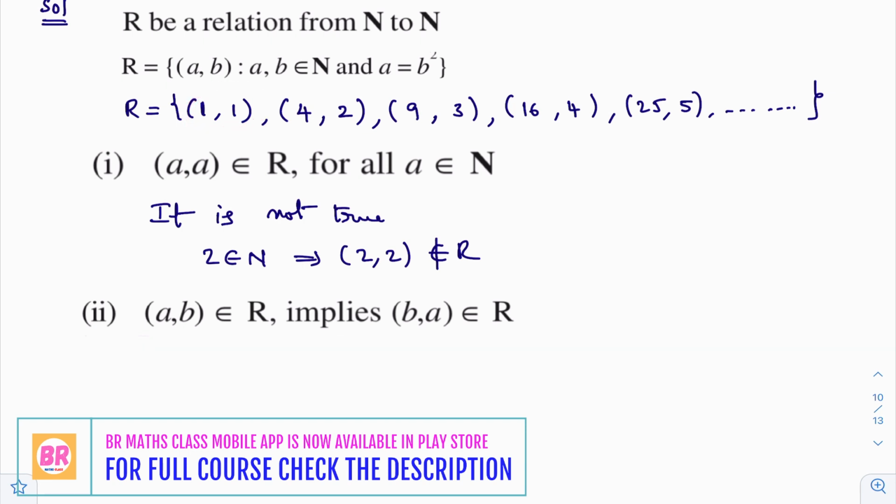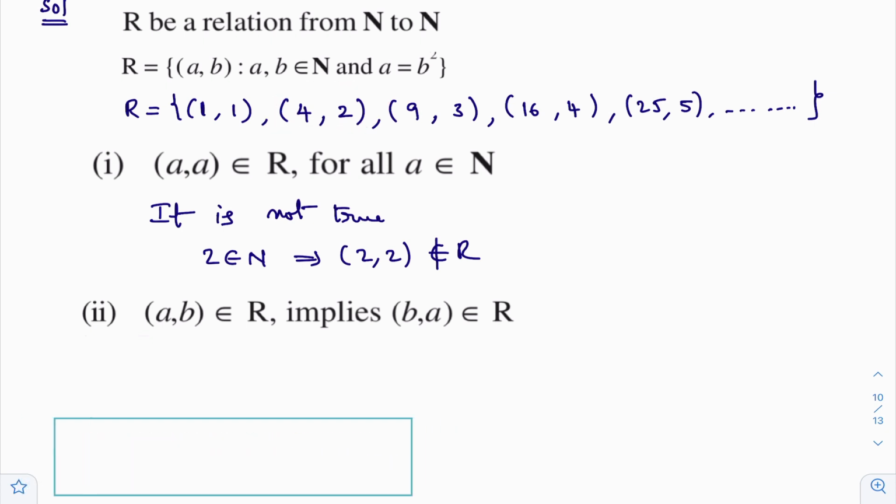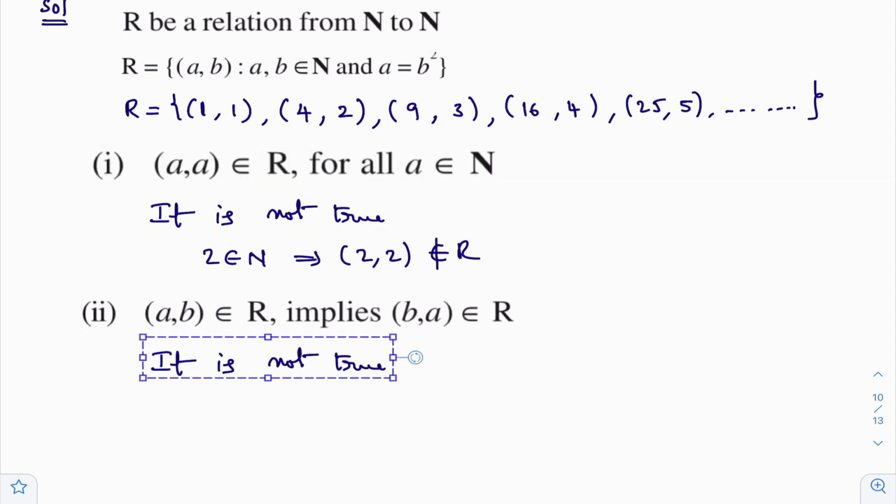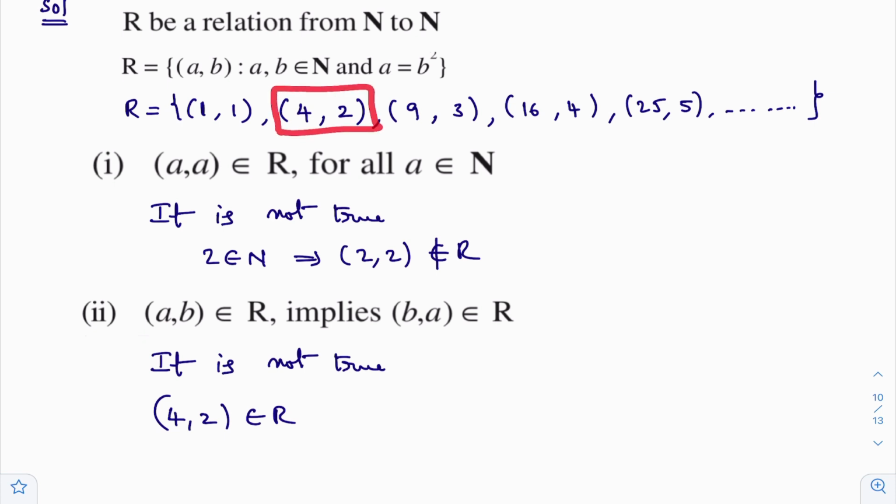But here we need to check for every ordered pair. You observe here (4, 2). Look here, I'll write first: it is not true. Why is it not true? You observe the ordered pair (4, 2) is there in this relation. Now you check whether (2, 4) is there in this relation.